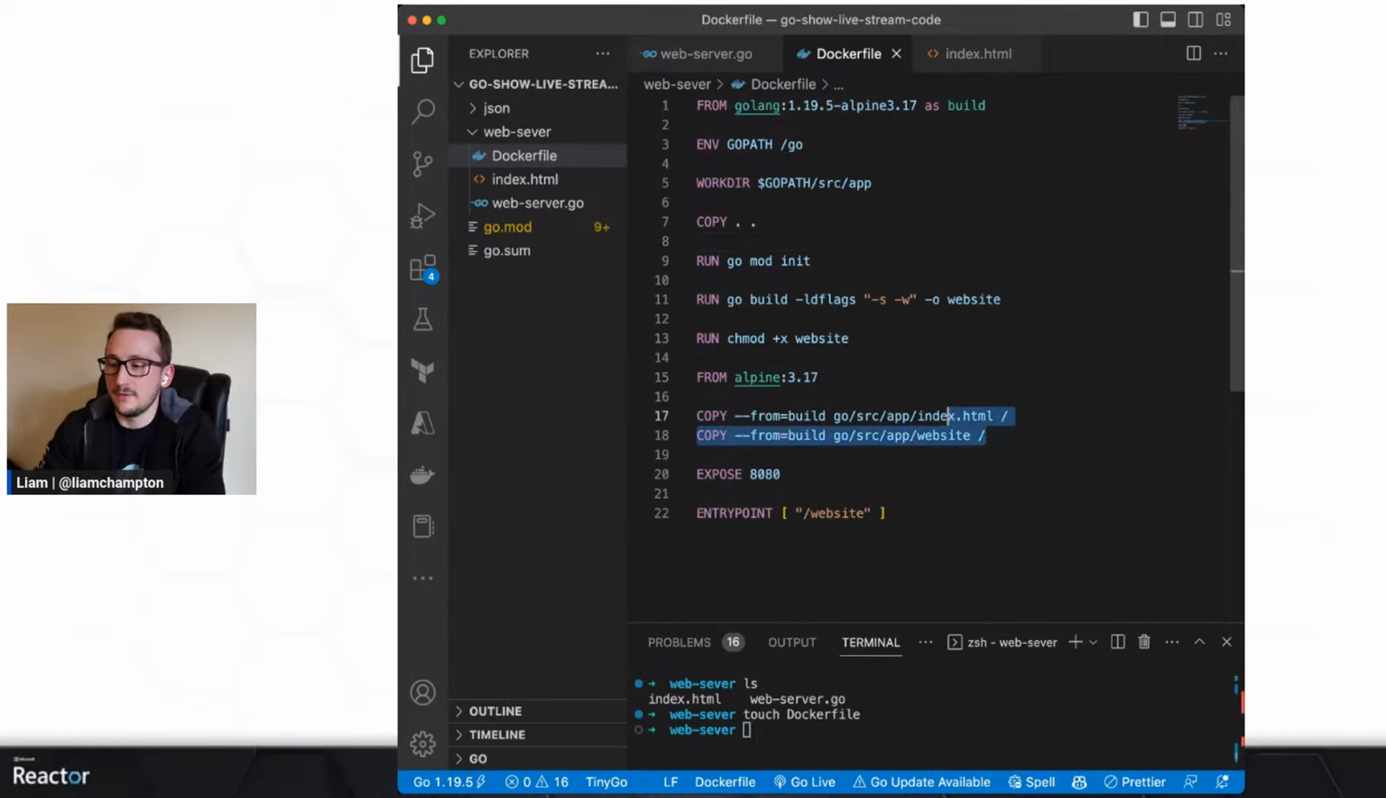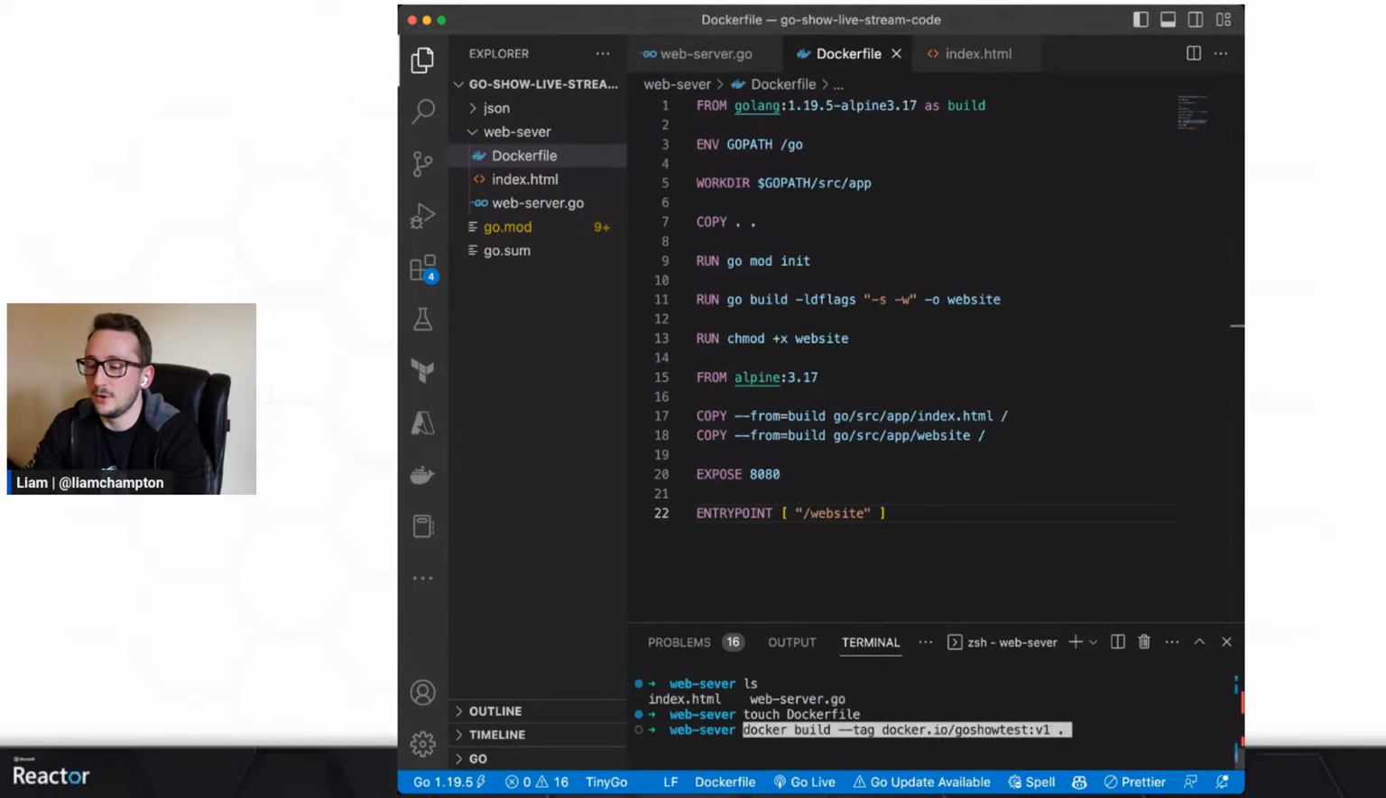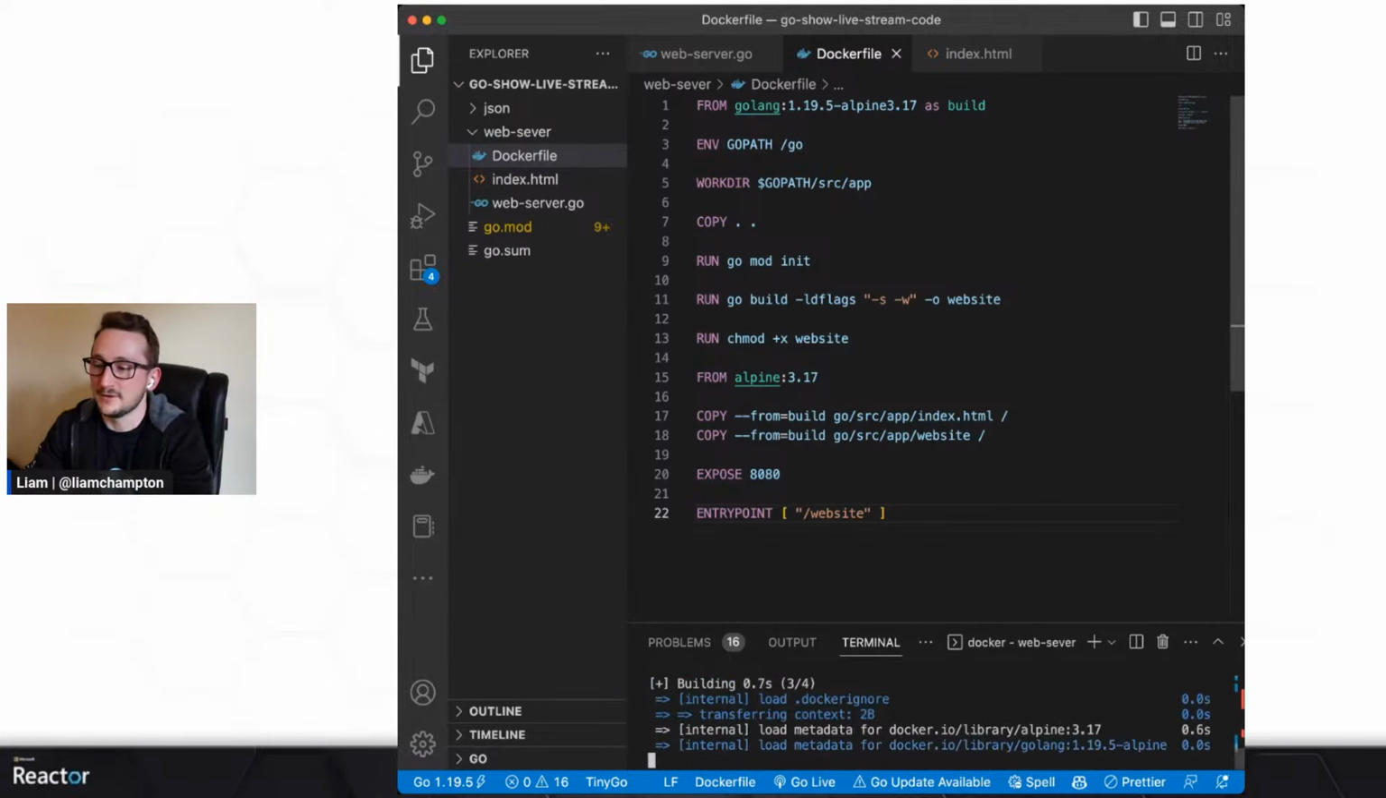Then I'm going to copy some things over: the index.html file and the binary that's built called website, expose port 8080, and then run it as a website. So let me just dig out the command that we need for this one. What we're going to do is copy over docker build. What that is going to do is build an image on my local machine, which will containerize the application code that I have in its current directory, and then I can run it in Docker. So hopefully, if I build this, we shouldn't get any errors.